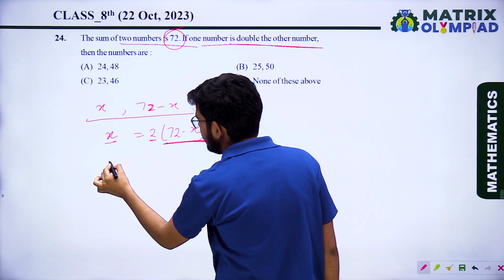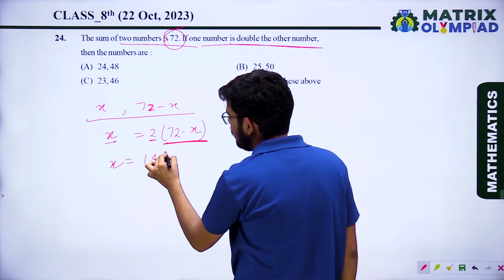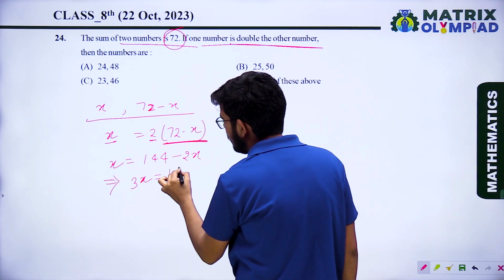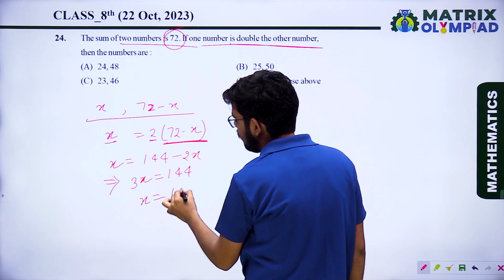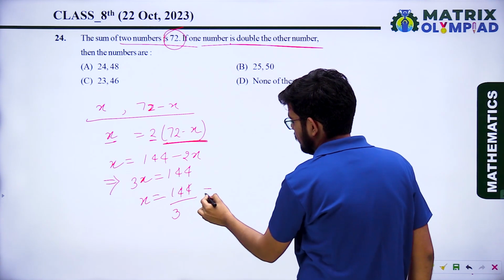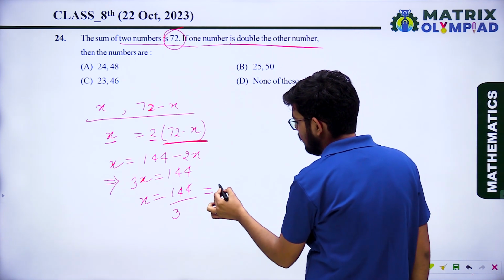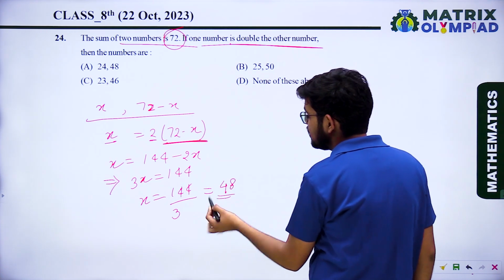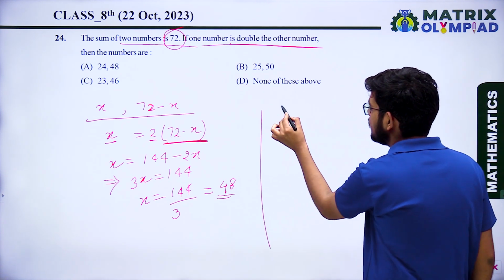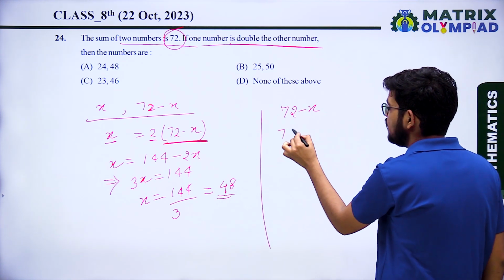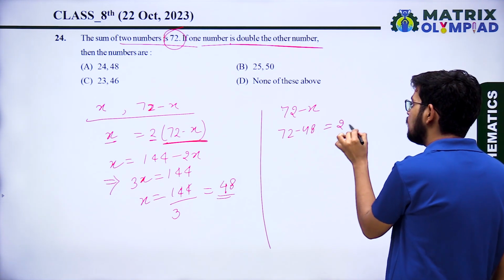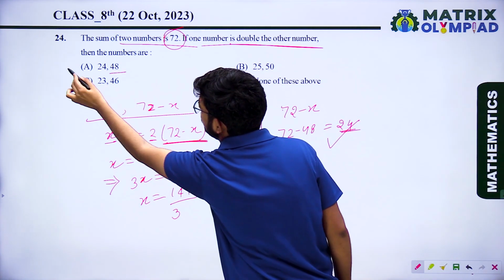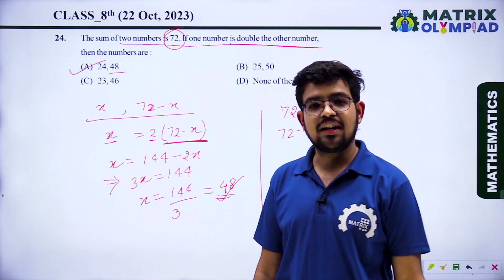When you simplify it, you will get x equal to 144 minus 2x. When you simplify more, you will get 3x equal to 144 and x equal to 144 upon 3. So 3 4s are 12, 3 8s are 24. So one number is 48. The other number is 72 minus x, so 72 minus 48, 24. So the numbers are 48 and 24. Option A is the correct answer.